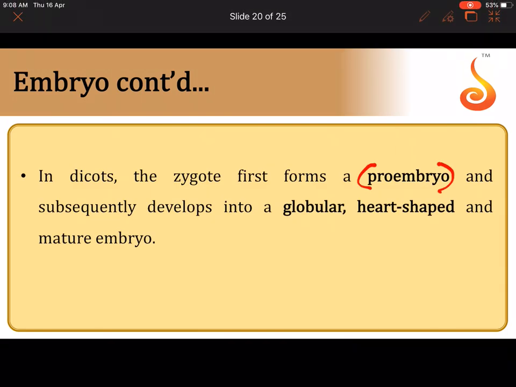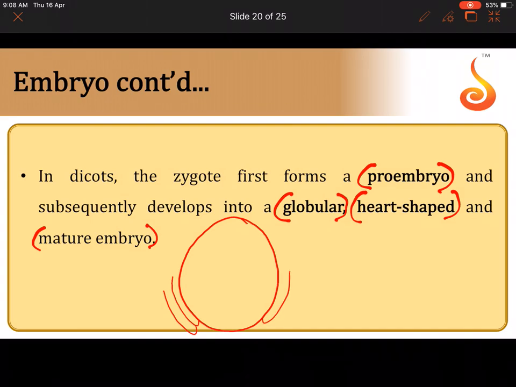See, the zygote first forms a proembryo, then it forms a globular embryo, then it forms a heart-shaped embryo, and then it becomes a mature embryo. Correct? And here there is some space, so let me show you again. If this is the ovule, it has now become the seed with the integuments. See the mature embryo, the embryo which has almost completely developed. I told you that the suspensor becomes very tiny near the micropyle. This is the micropyle.